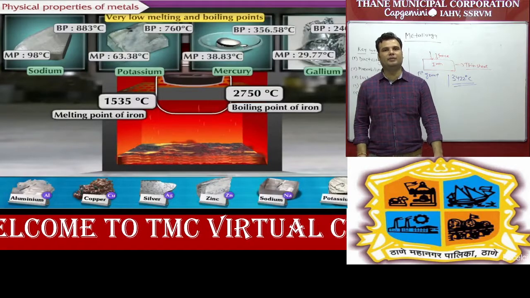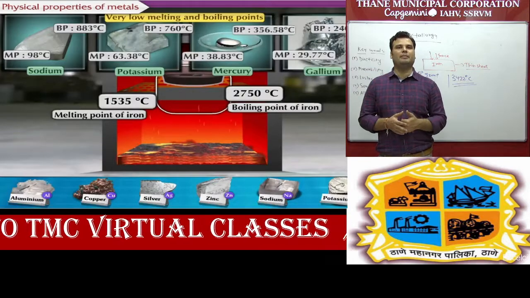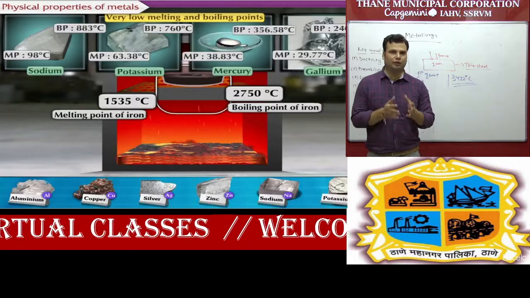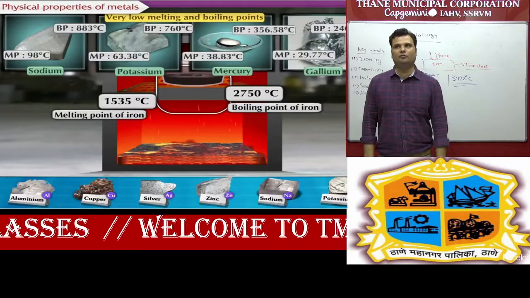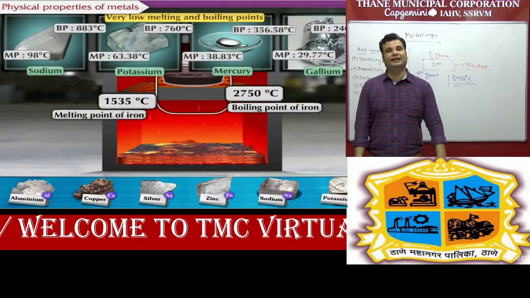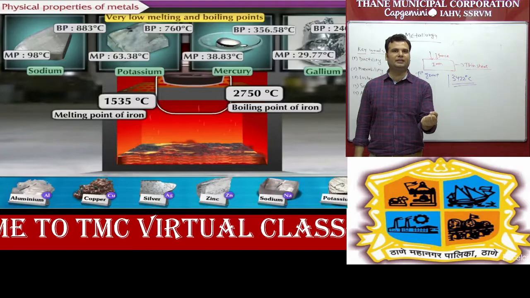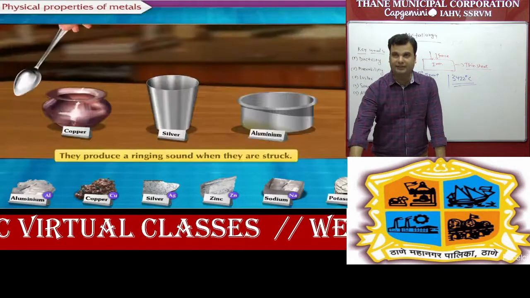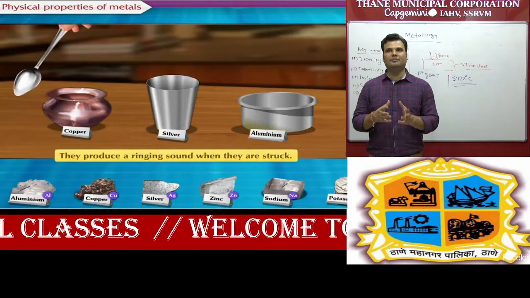So all four elements having low melting and boiling point, but exception case, maximum metals having high melting and boiling point, while sodium, potassium, mercury and gallium having very low melting and boiling point. So like melting point of gallium is approximately 29.77 degrees Celsius, like a room temperature. So whenever you take any gallium in your hand at room temperature, it will melt. So like gallium.